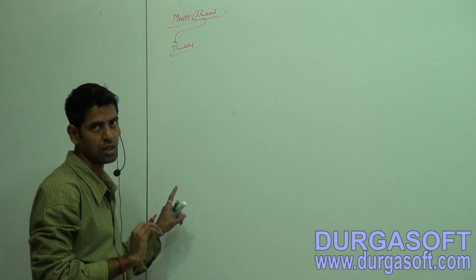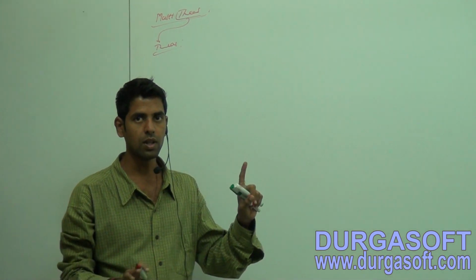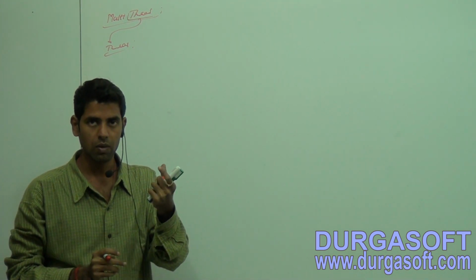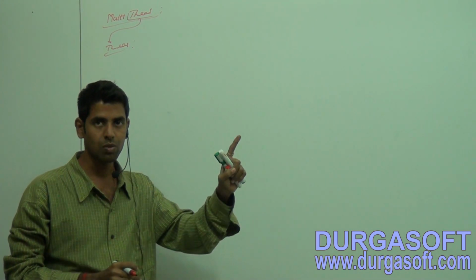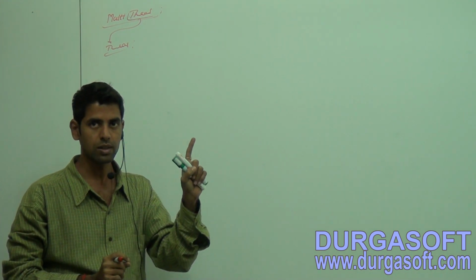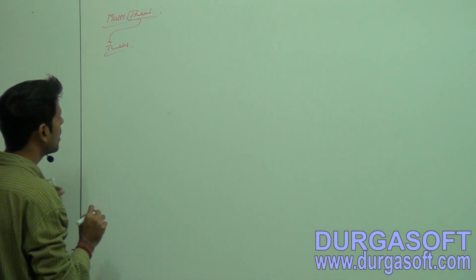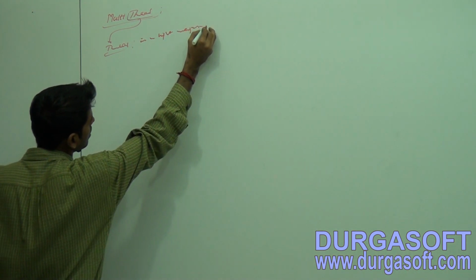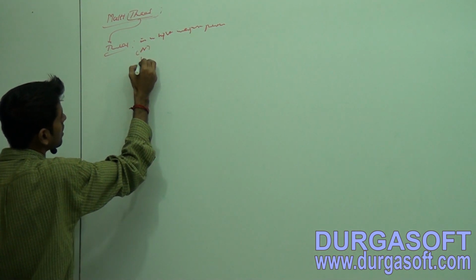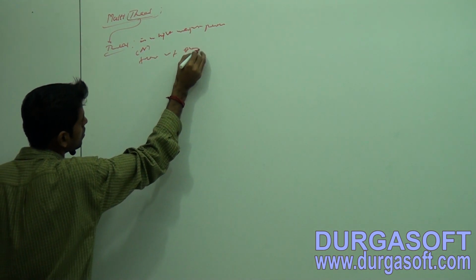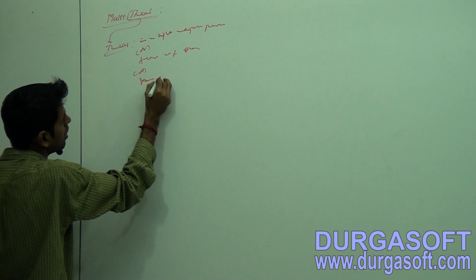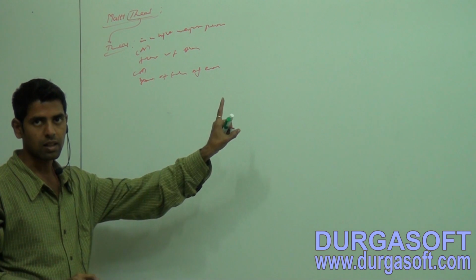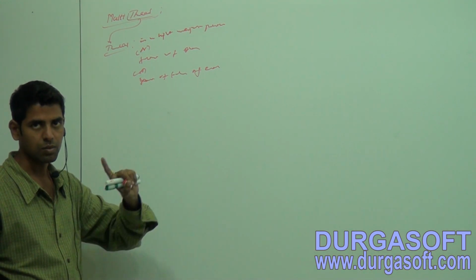Simple definition, I will just give the oral phrase. A thread is a lightweight process, or a flow of execution, or a stream of flow of execution. That's it. A thread means nothing more than this.